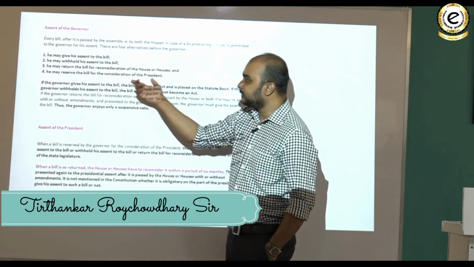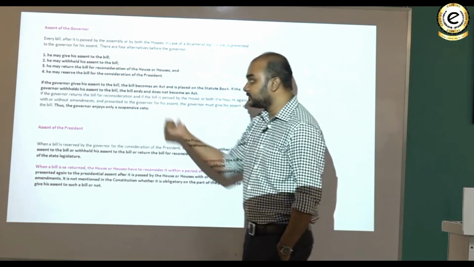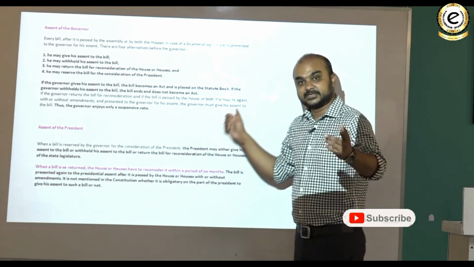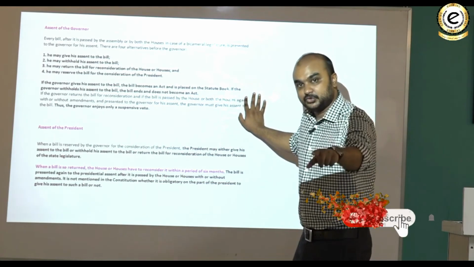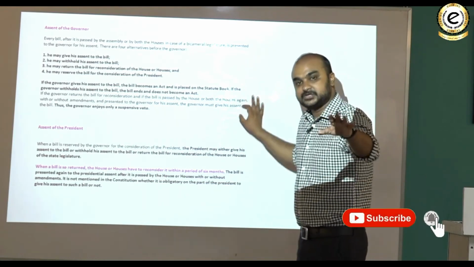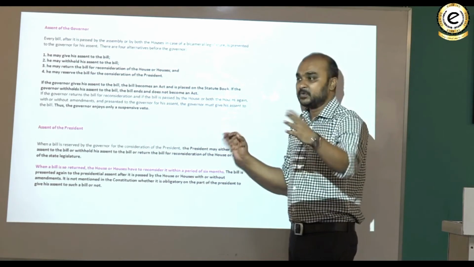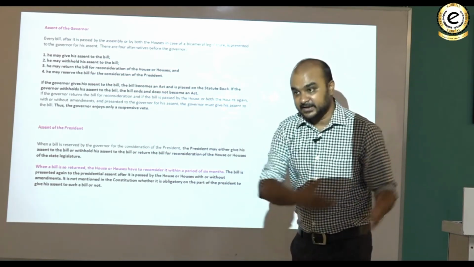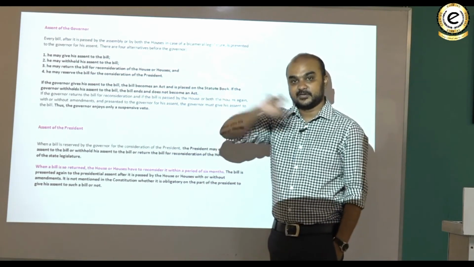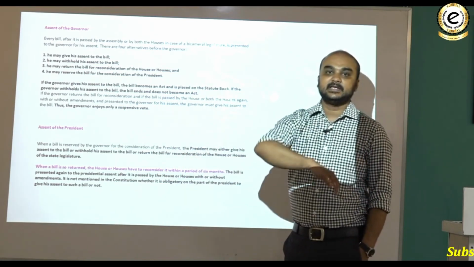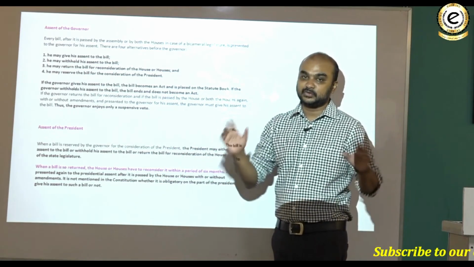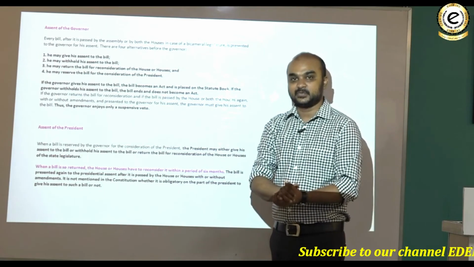He may reserve the bill for the consideration of the president. When he reserves the bill for the consideration of the president, it is a discretionary power, but in one case he has to do it when the bill in question is derogatory to the powers of the High Court of the state concerned. Once the bill is reserved, the president may again return the bill through the governor for the reconsideration of the house. If the house passes again, it is not binding on the president to give his assent in the second time as well.